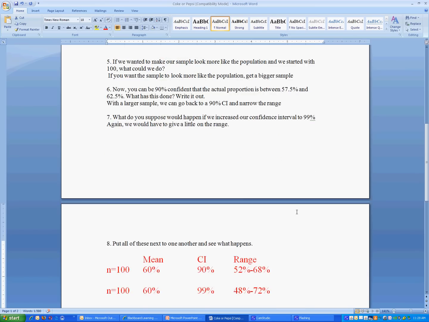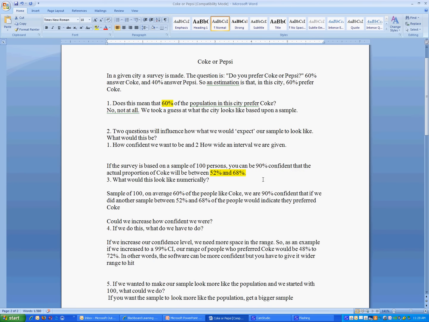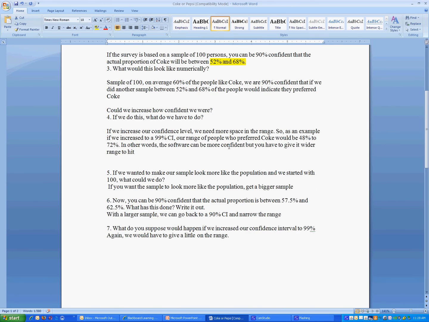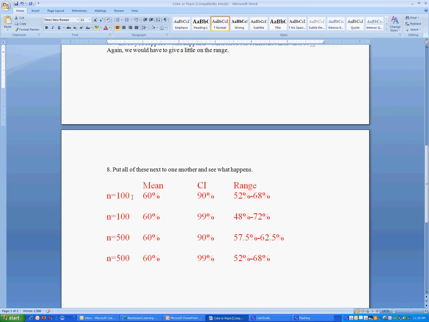The point of this is I want you to be able to see how changing confidence intervals and sample sizes makes a difference in terms of how accurate your sample is in representing the population. So be sure to listen to this a couple of times because it is somewhat confusing. You're not expected to figure this part out because the part about the percentages, the computer will tell you. What you put in is the sample size and how confident you want it to be. The computer figures out the mean and the range based upon the parameters that you put into it.